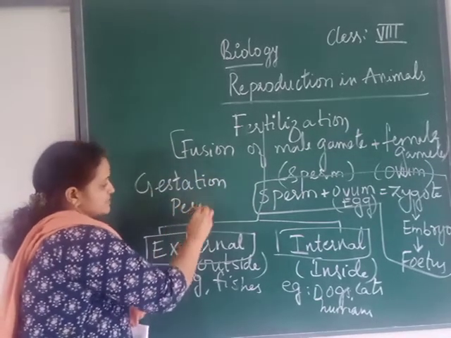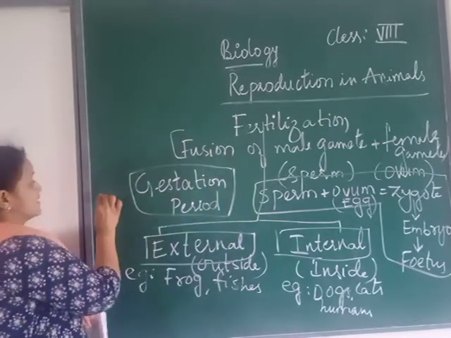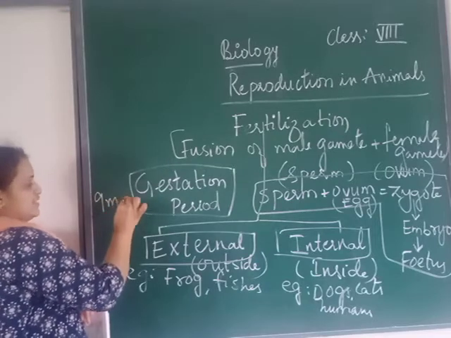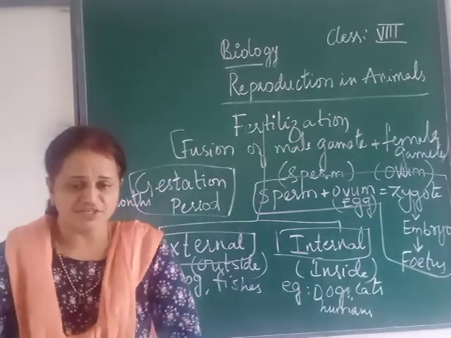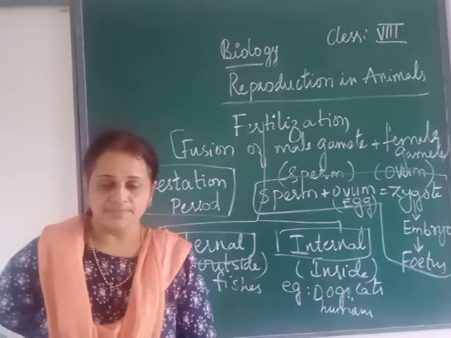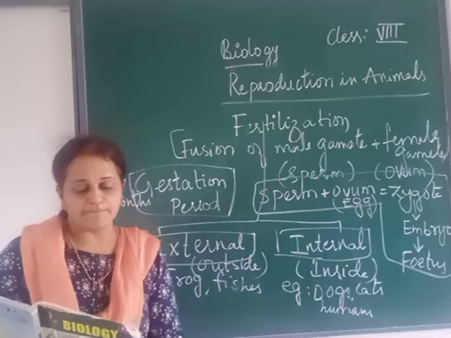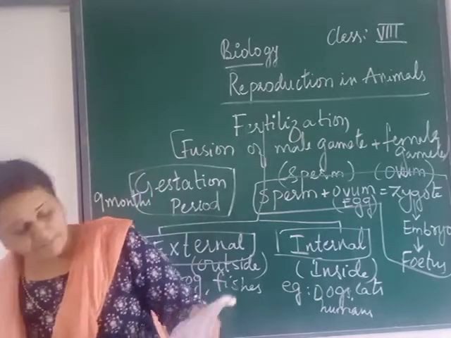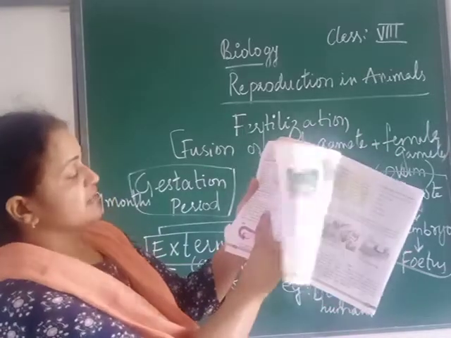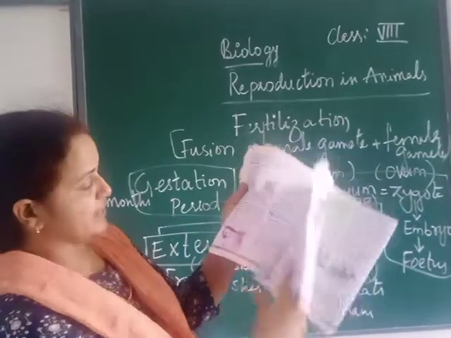So how many months is the gestation period for human beings? 9 months. Okay, 9 months. Gestation period, the definition is there on page number 60. First we will see what this embryo is. In the second paragraph, development of embryo, the developing structure is termed as embryo, underline.